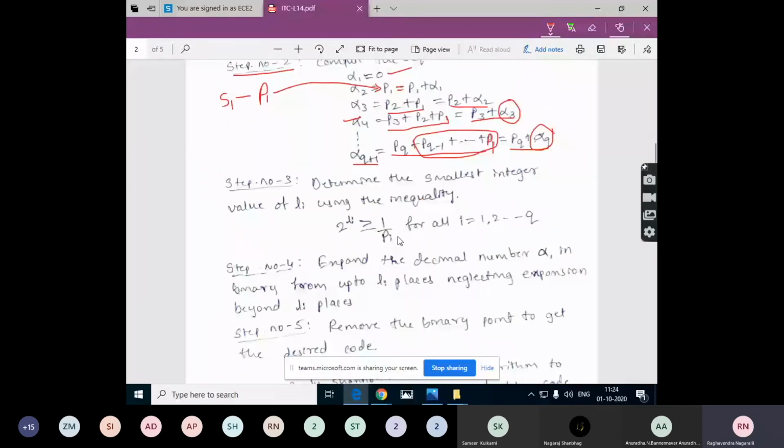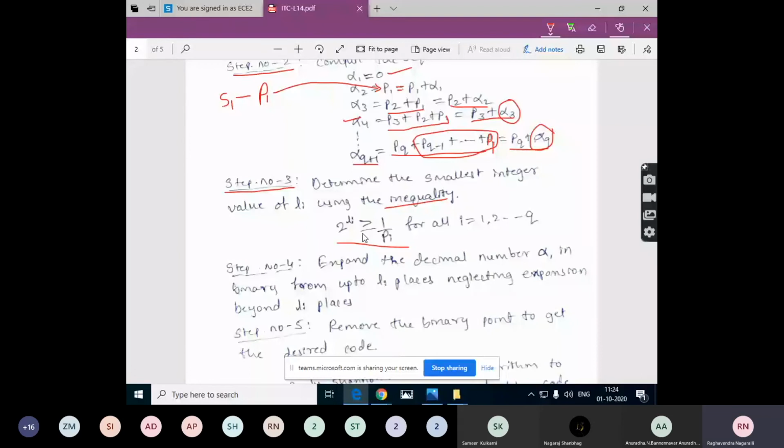Coming to step number 3. Determine the smallest integer value of Li using the Kraft inequality equation. We already know the equation for Kraft inequality: 2 raised to Li should always be greater than or equal to 1 by Pi for all values of i. For all values of i, in the sense, it indicates the number of source symbols. So we need to determine the smallest possible value using the trial and error method, the smallest integer value for this Li.